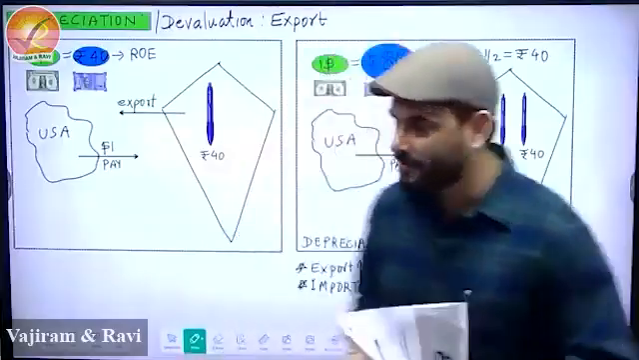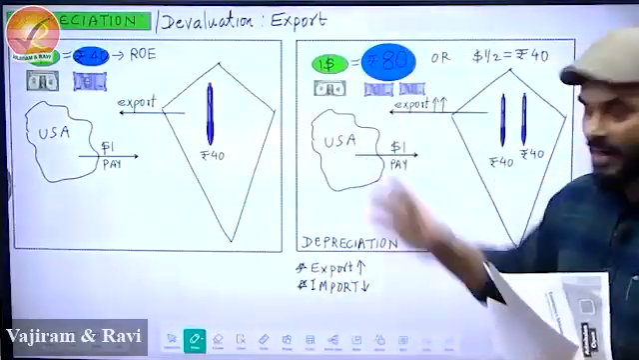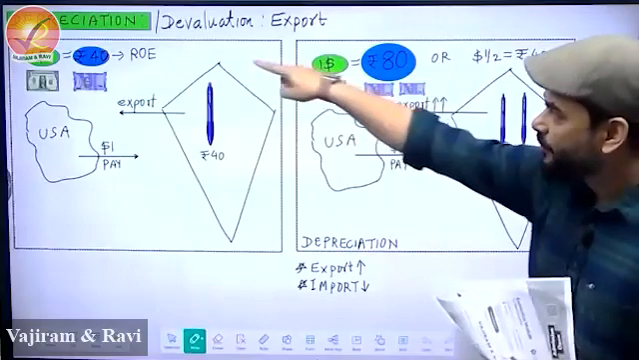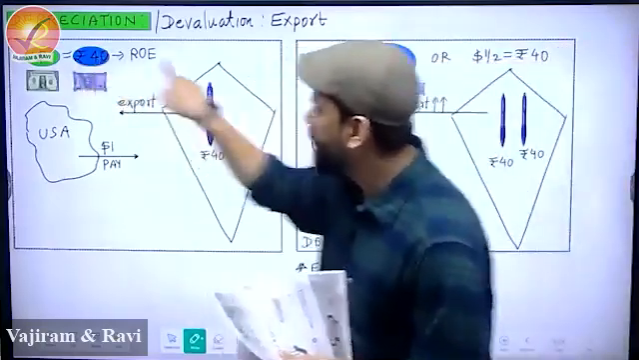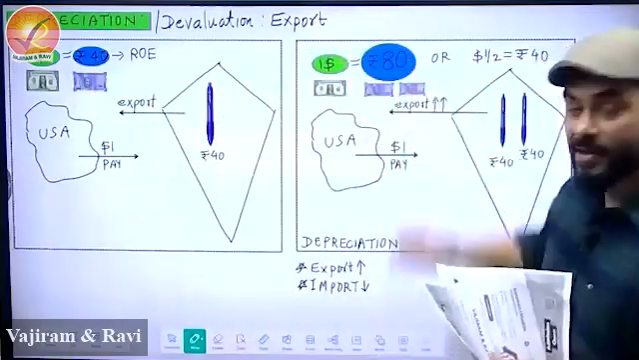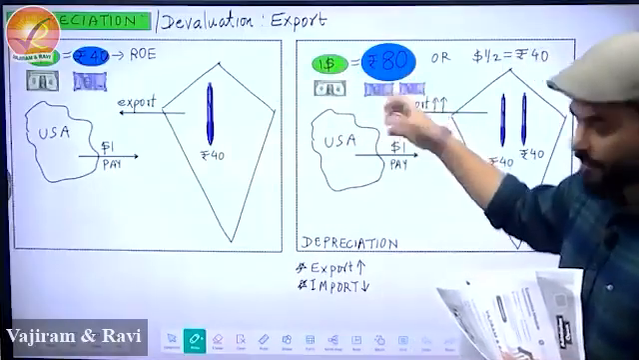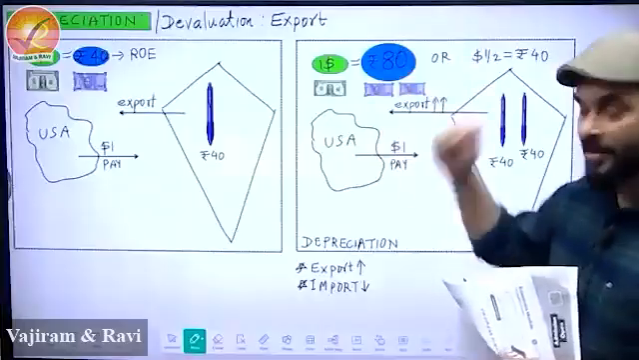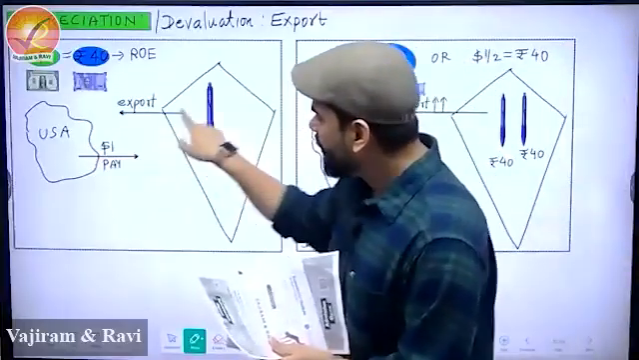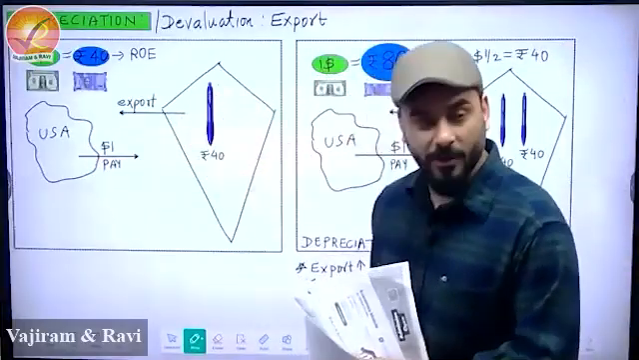Now the question is, when this happens, what is the impact on export? That's your depreciation: $1 equal to 40 rupees has now become $1 equal to 80 rupees. What is the impact on export? Let's quickly recap. Suppose there is a pen in India whose price is 40 rupees.